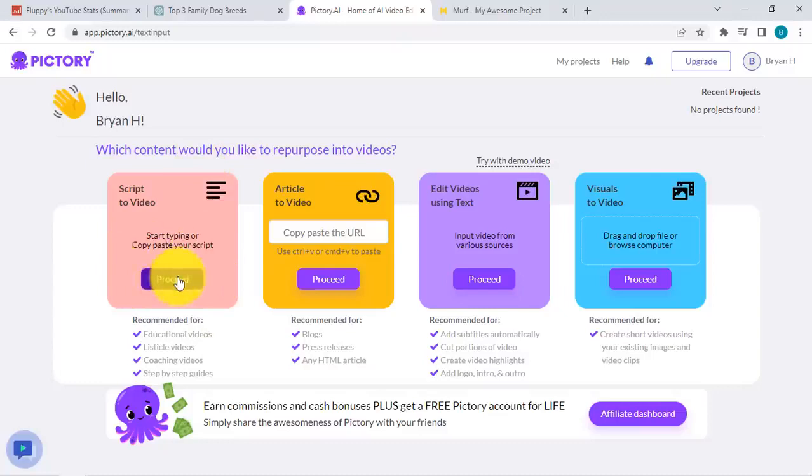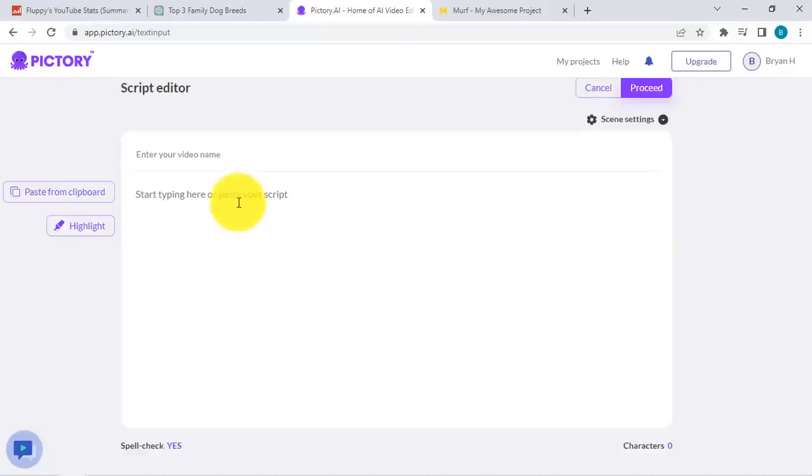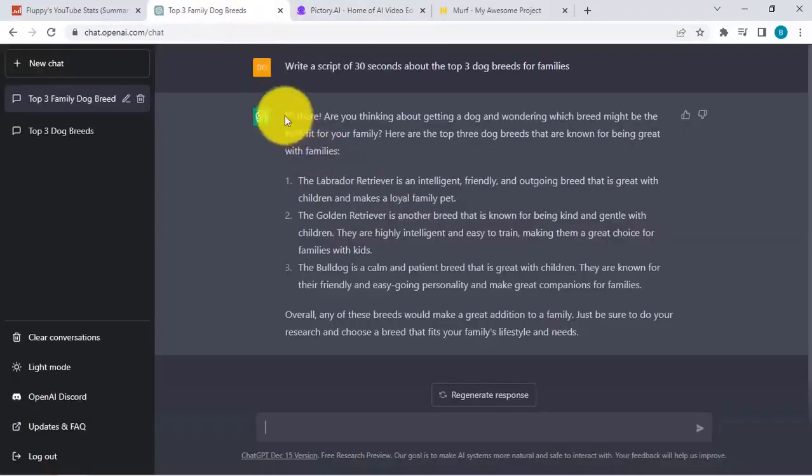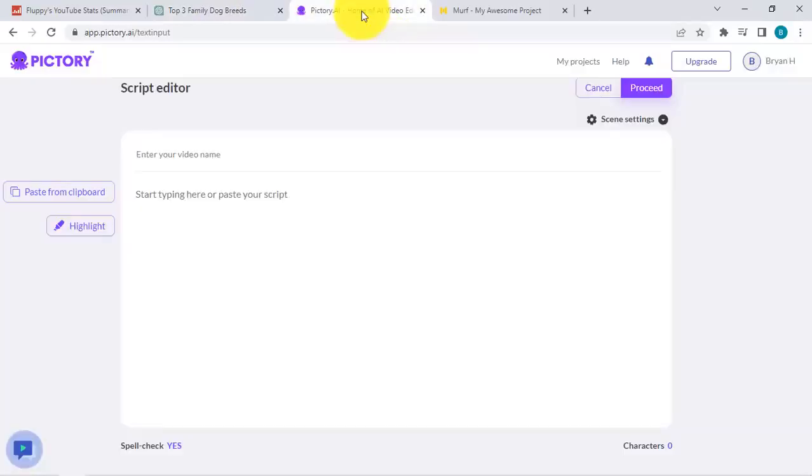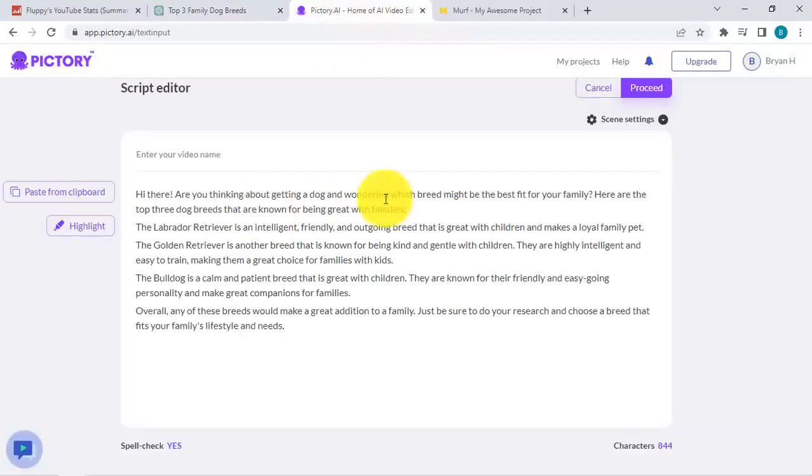Okay, so I'll click on proceed over here and I'll start typing in the script. Let me just copy this over here and paste in our script. Now for the video name, let's say top 3 family dog breeds.